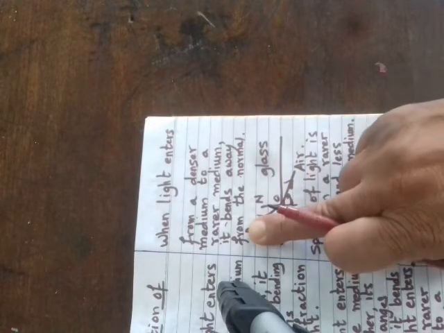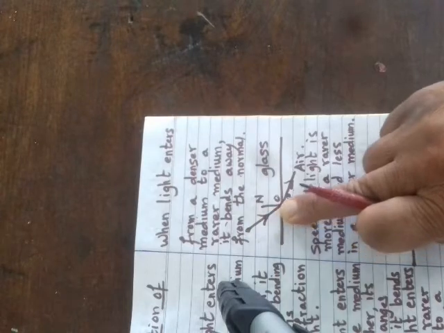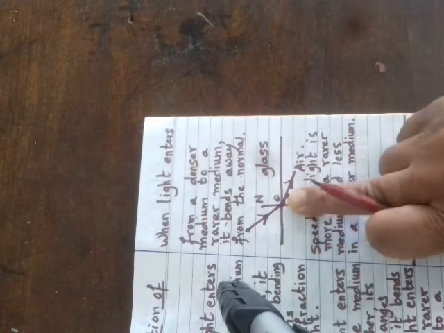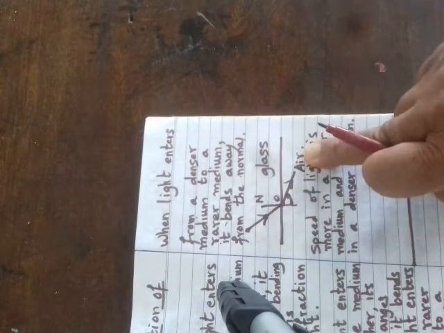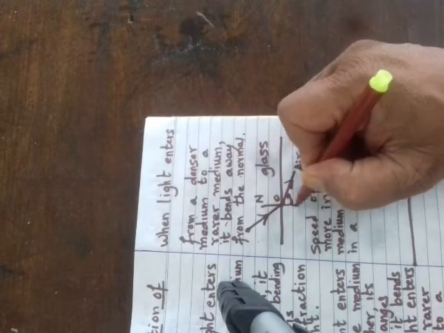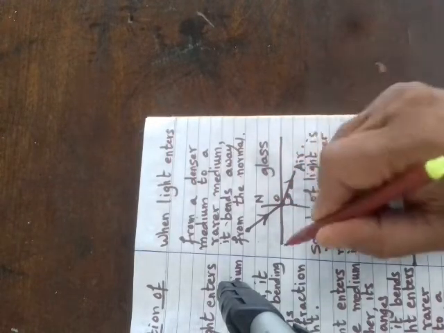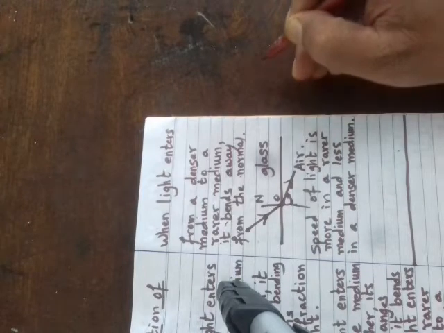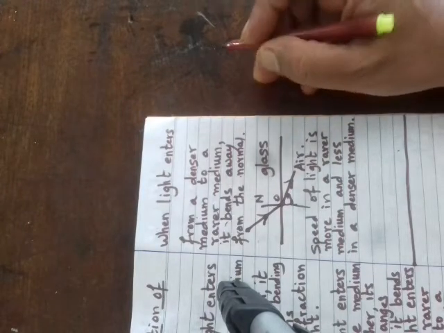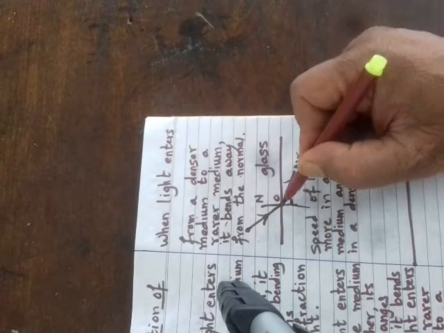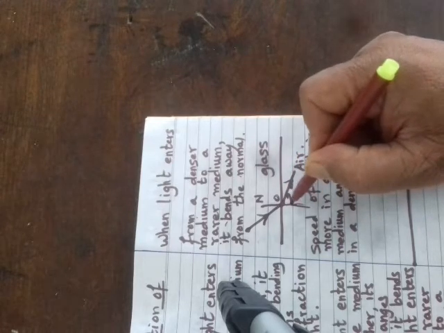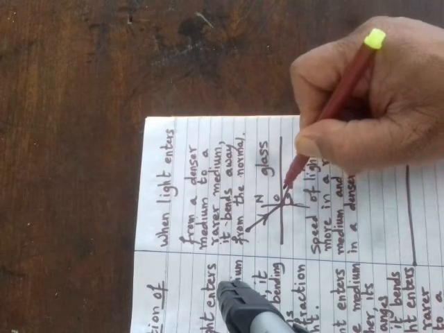When light enters from a denser medium to a rarer medium, that is from glass to air, it bends away from the normal. This is the normal, the perpendicular to the surface of separation between the two media. Then the ray bends away from the normal.